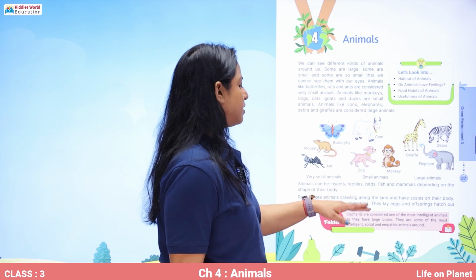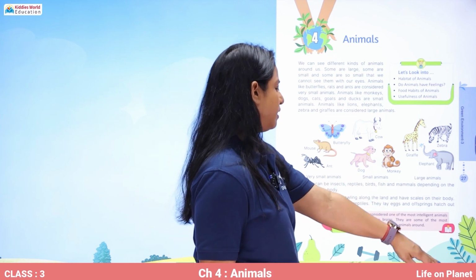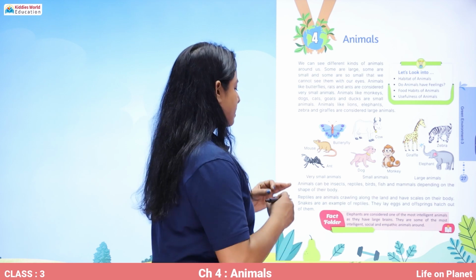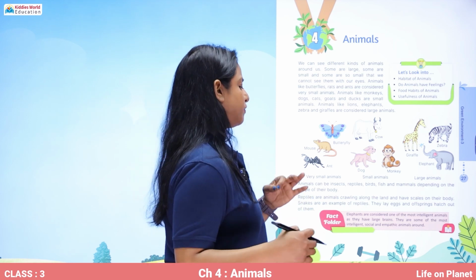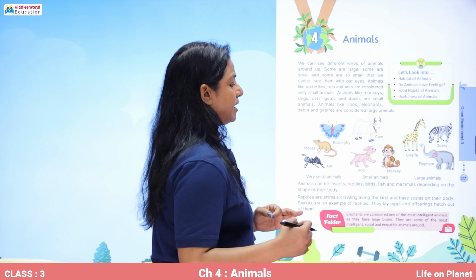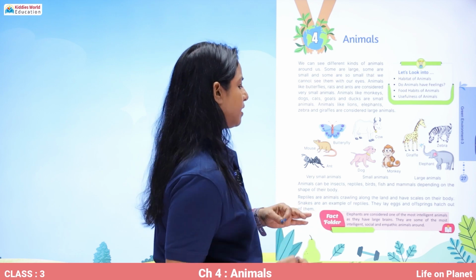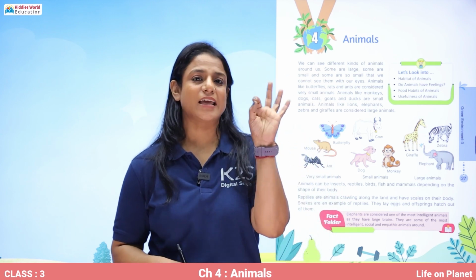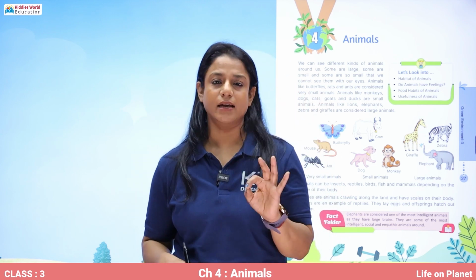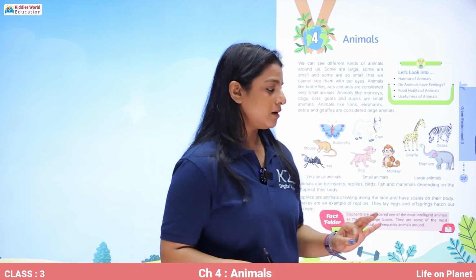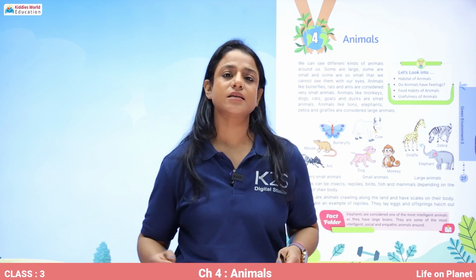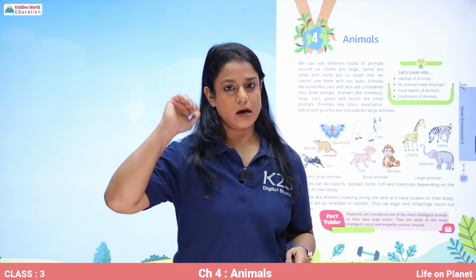Reptiles are animals crawling along the land and have scales on their body. Snakes are an example of reptiles. They lay eggs and offspring hatch out of them. So, the first category of animal is reptiles. What are reptiles? Reptiles are the animals that crawl on the ground.